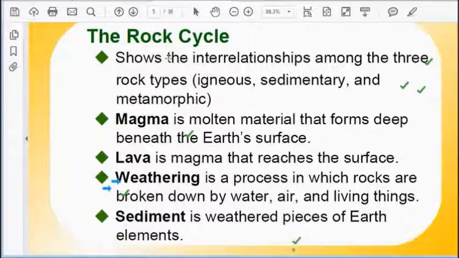There are many factors, which we shall see later on, or different climatic factors, which help to make soil out of metamorphic rock, sedimentary rock or igneous rock. Now then comes sediment, the last point. Sediment is a weathered piece of earth element. Weathered piece means the material formed due to the effect of weathering, and that material is called sediment.